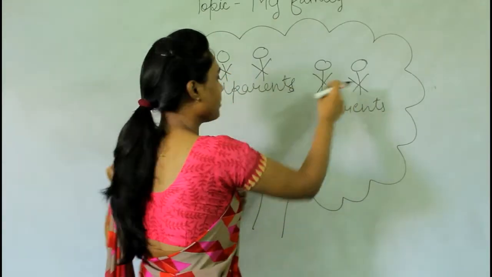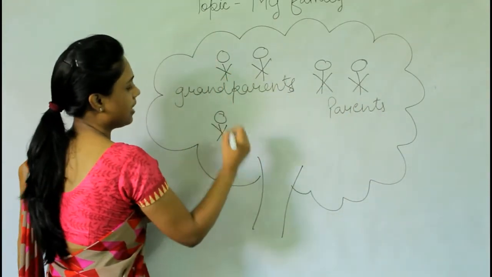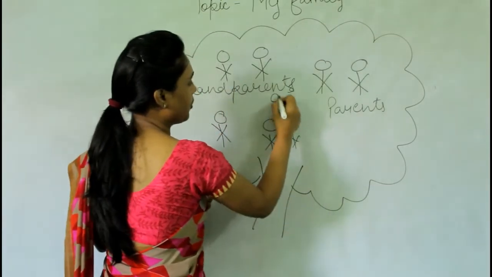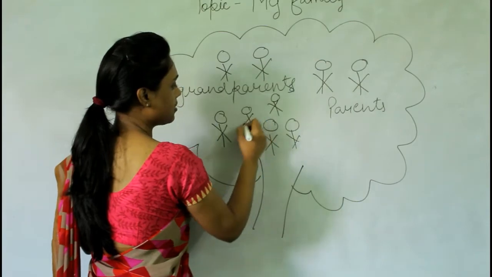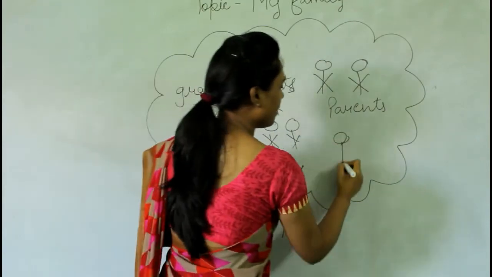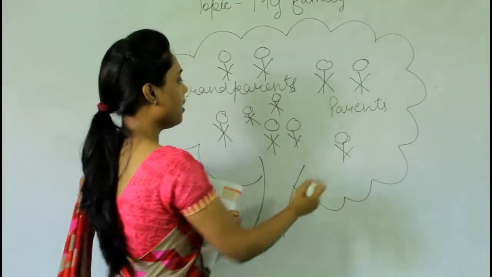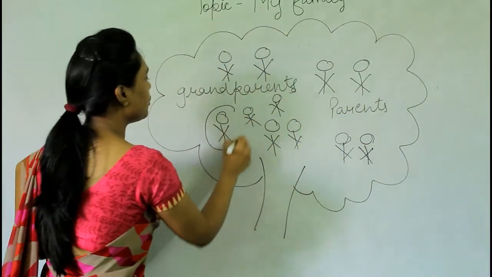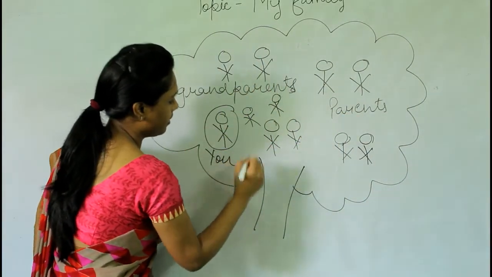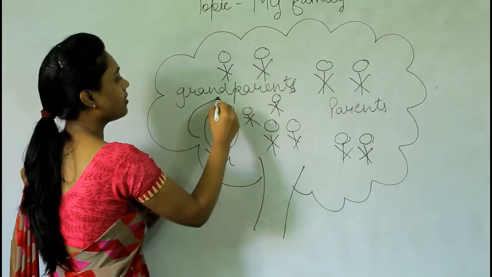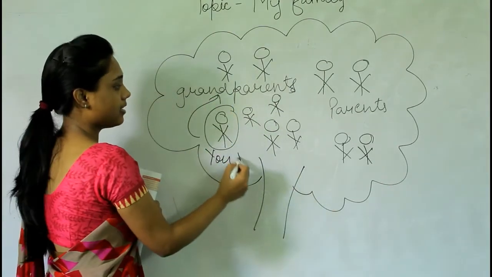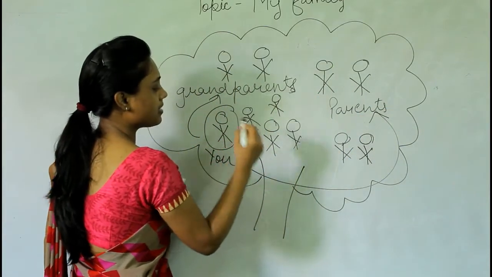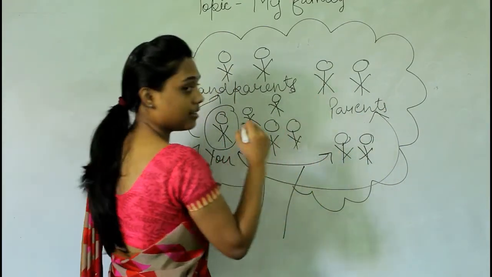That's our parents, okay? That's us. And we have cousins, brothers, sister, okay? Uncle, aunt, okay? Now that's you. This is you, okay? So they are your grandparents. They are your parents. They are your brothers and sisters, and they are your uncle and aunts.